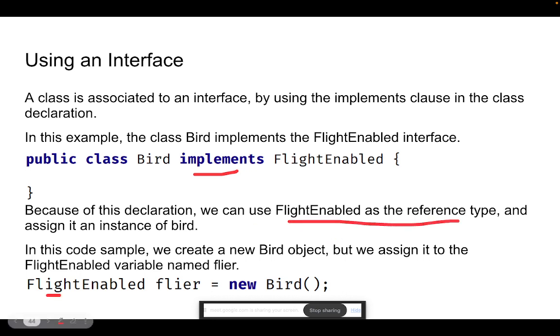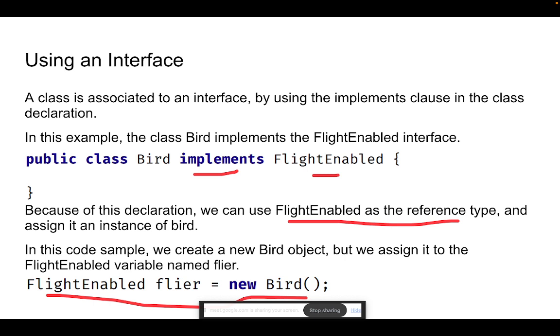If I have a class called Bird implementing this FlightEnabled interface, I can access it this way: FlightEnabled flyer. Even though it's a Bird object, as a reference variable we are assigning it to a FlightEnabled variable called flyer.